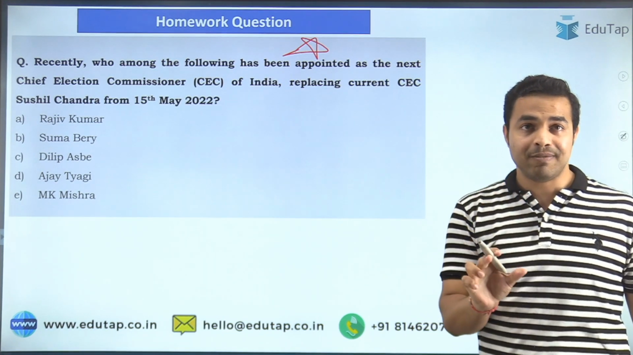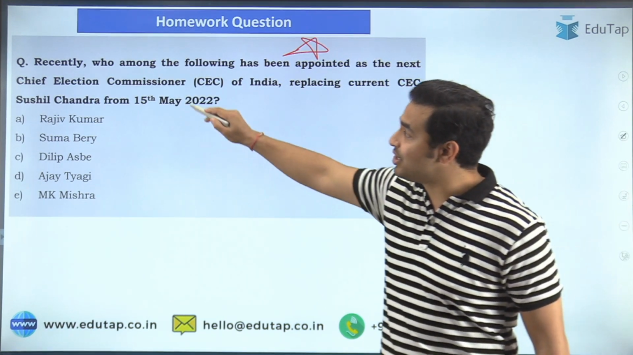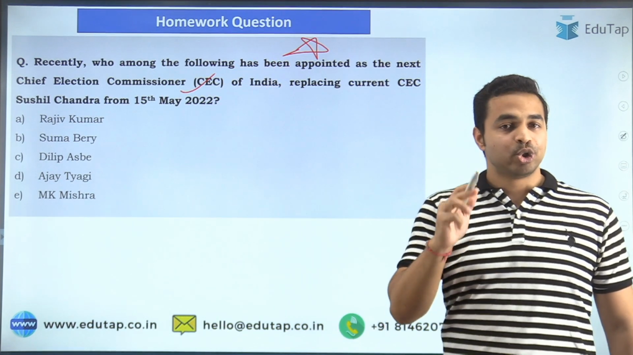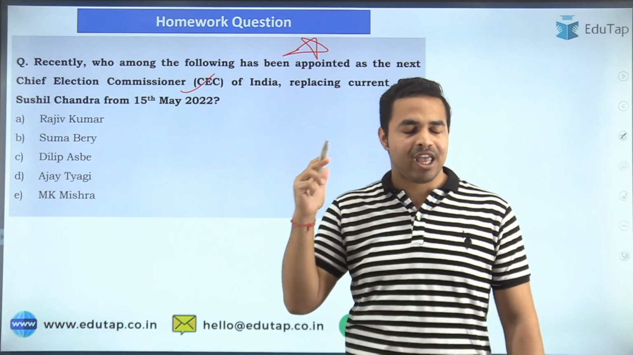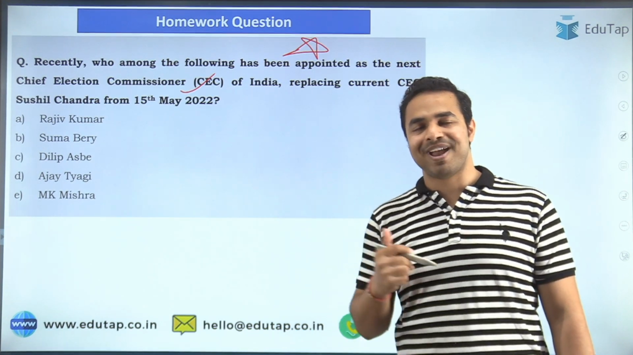You are required to tell me who among the following has been recently appointed as the next Chief Election Commissioner of India. So do answer the question in the comment section, and I will be giving out your name as a star performer in my upcoming session.